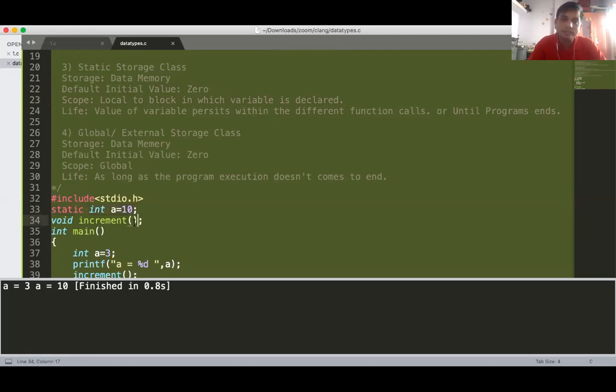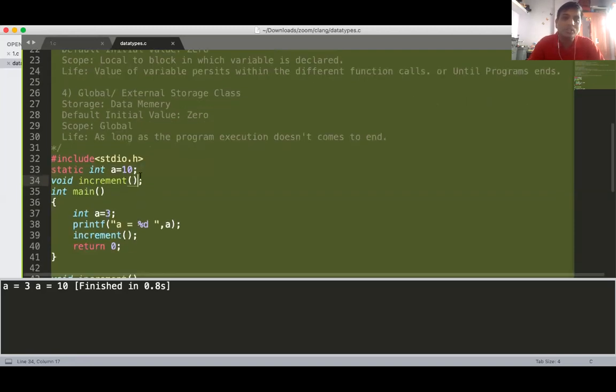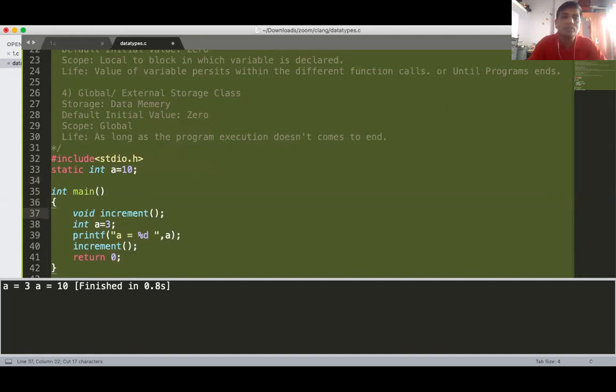Getting? Anything which is declared outside the function is a global one. Here also, you declared your increment function as global, so it is a global declaration. If you declare that increment function inside the main function, it is known as a local declaration. So main will only know what increment is.